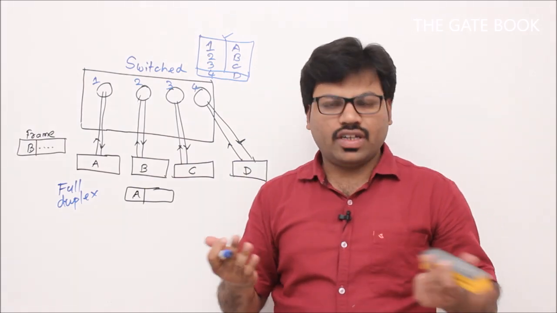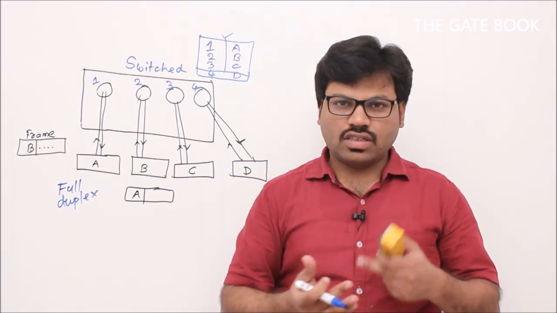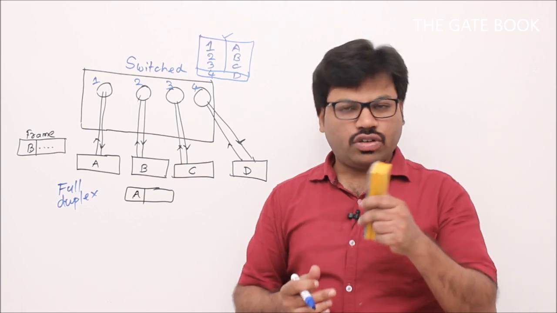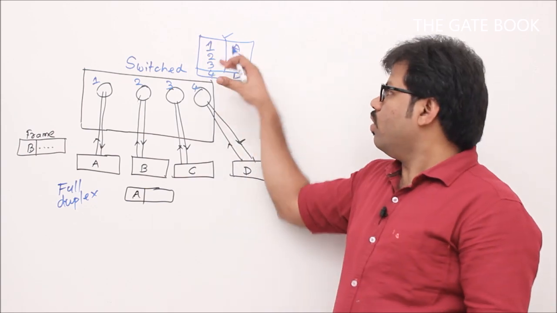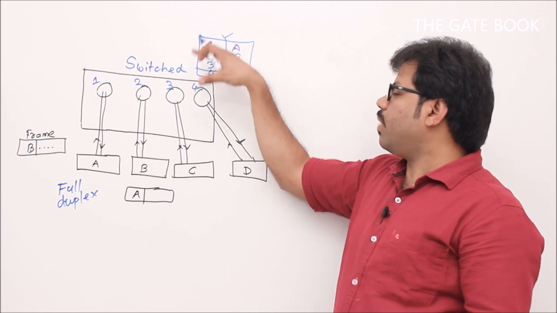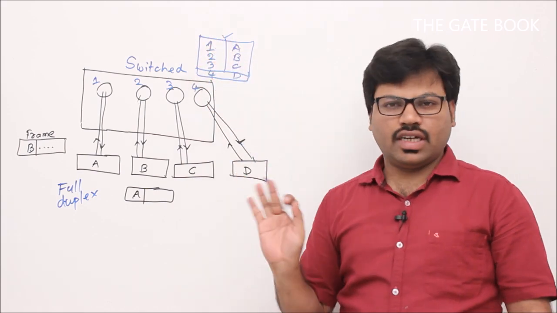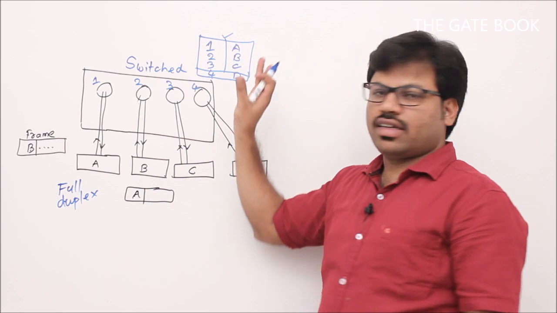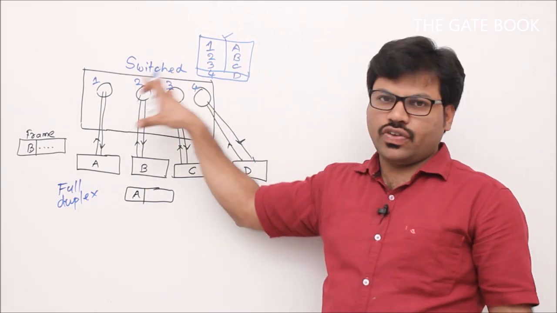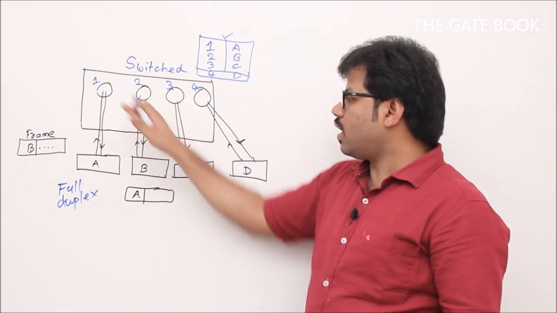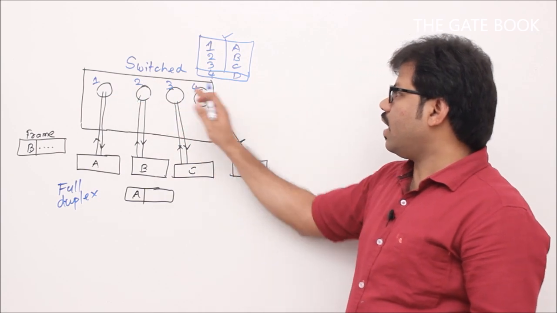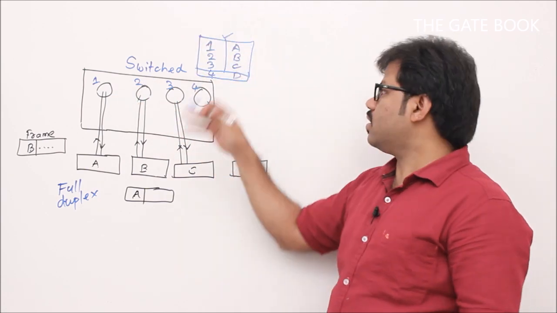Otherwise, nowadays there are so many algorithms, and I am going to teach one of them. Such algorithms can dynamically update this data. We will see the details later. For now it is static. That means whenever we configure the switch and systems are connected, we manually update this table like this.